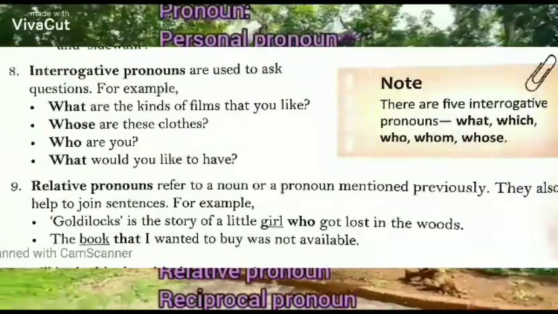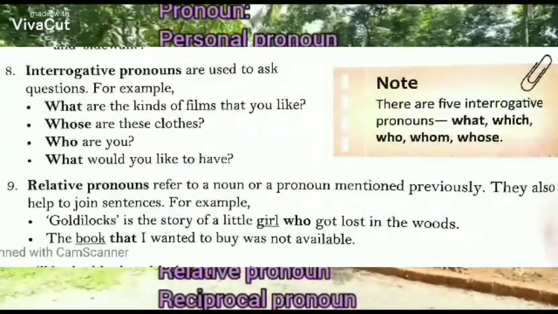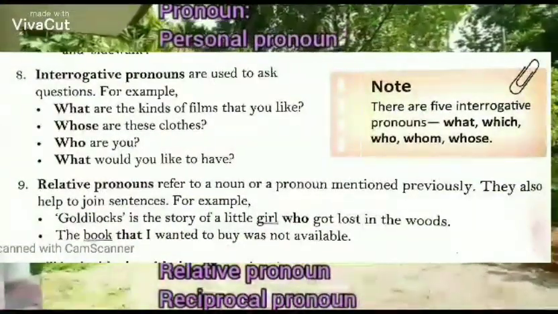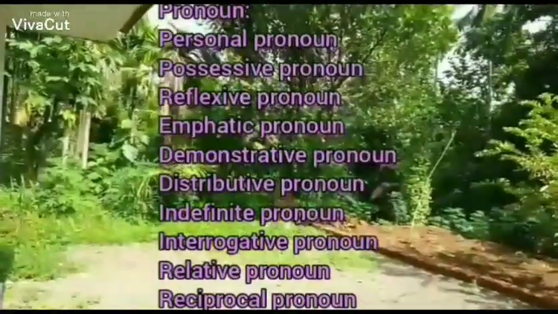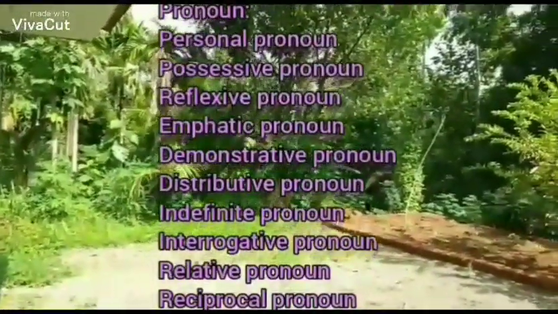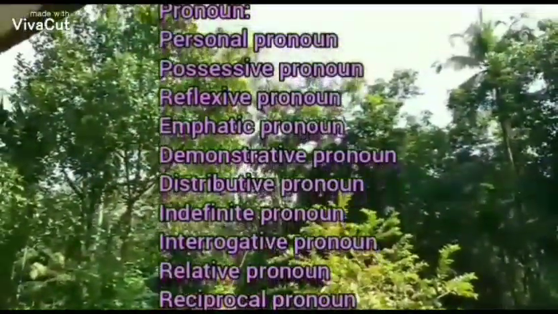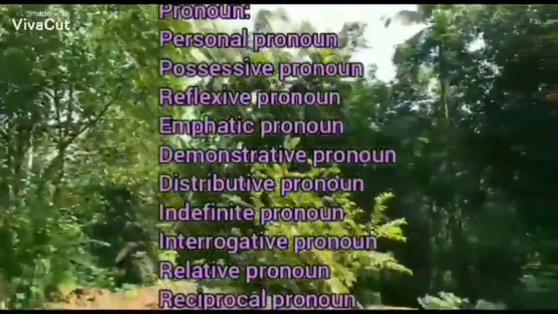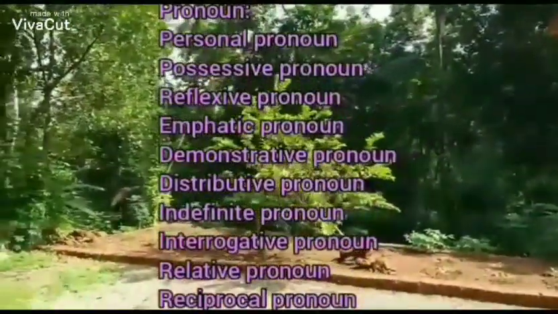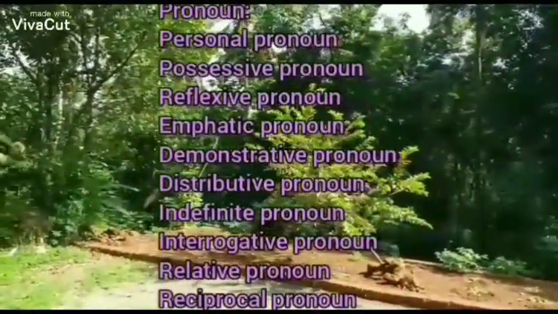For example, this is the cat which drank the milk. Here, this is the cat is the first sentence, and which is used for joining that sentence. Which is standing for the cat here.